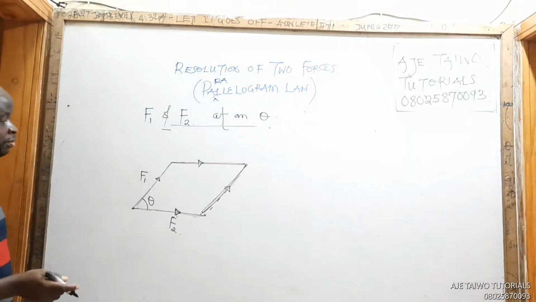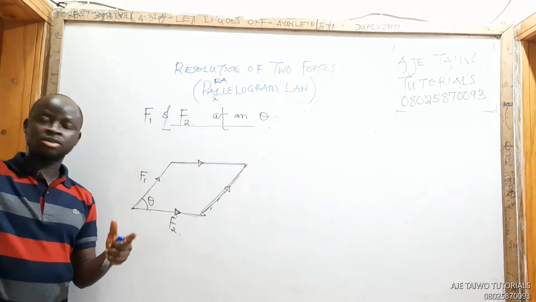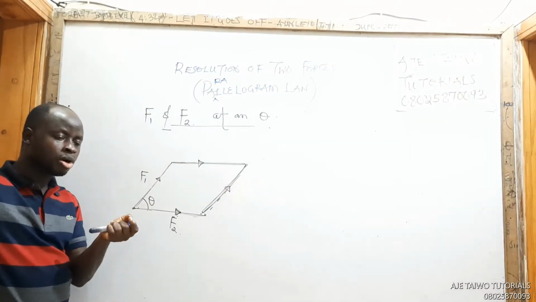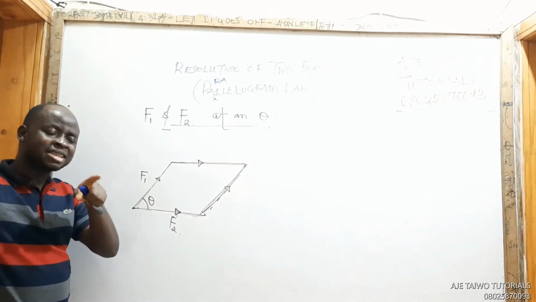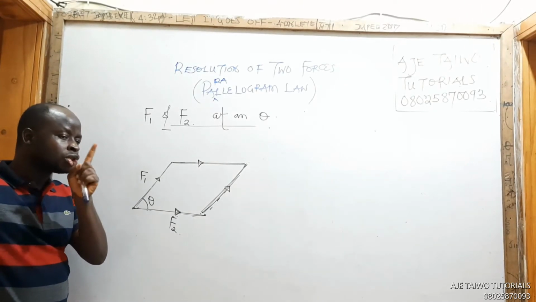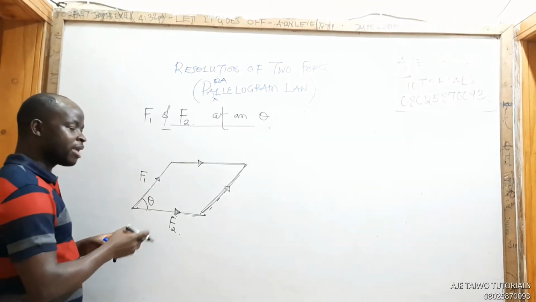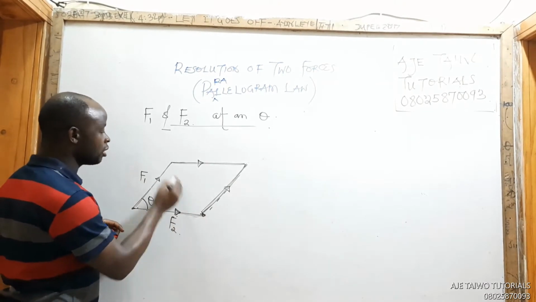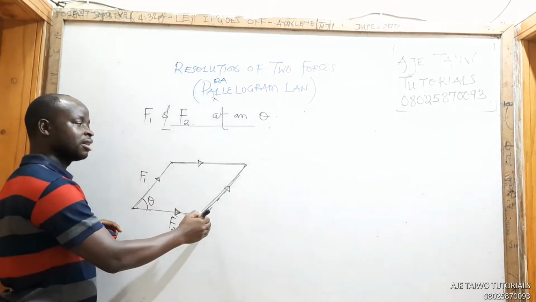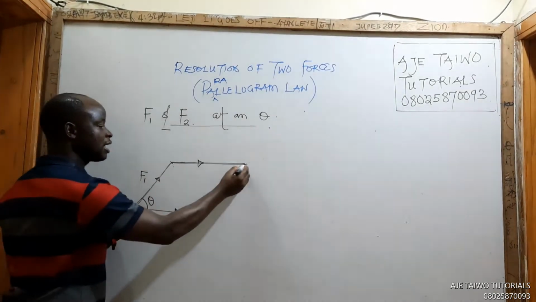Okay? Now, the law says that the resultant of these two forces will be represented by the diagonal of the parallelogram. It will be drawn from anywhere. There are two diagonals you can draw. You can draw this diagonal like this, but this will not be the resultant. You can join this, and that will be the resultant.